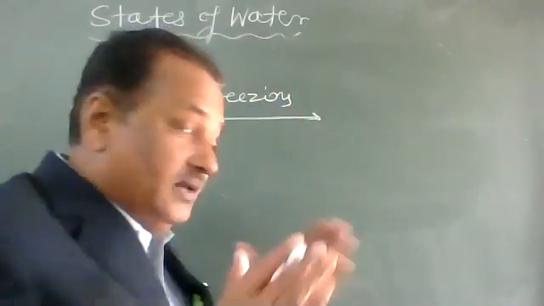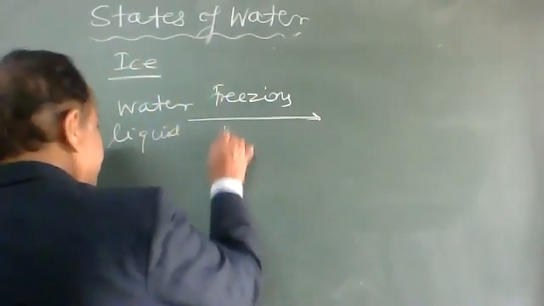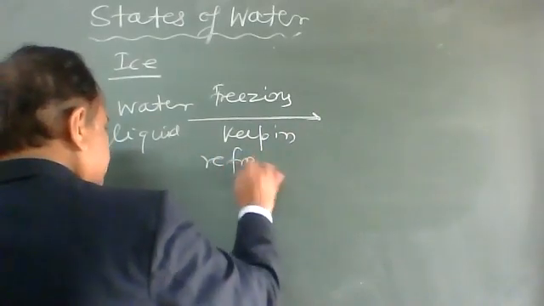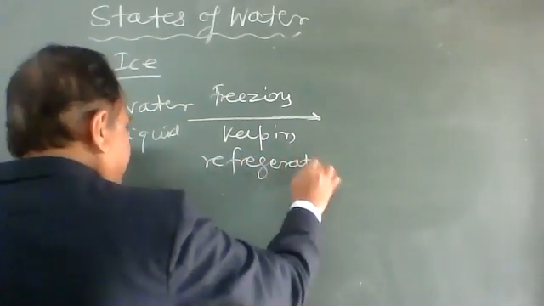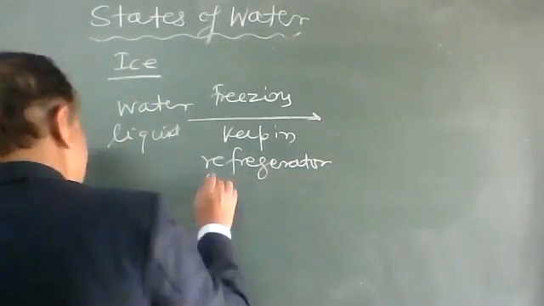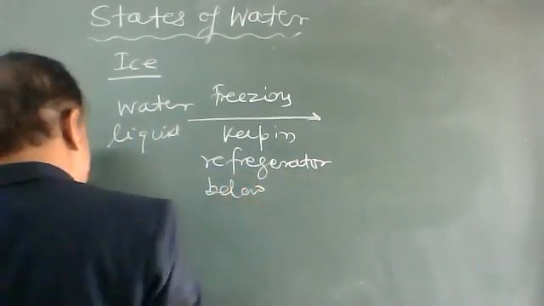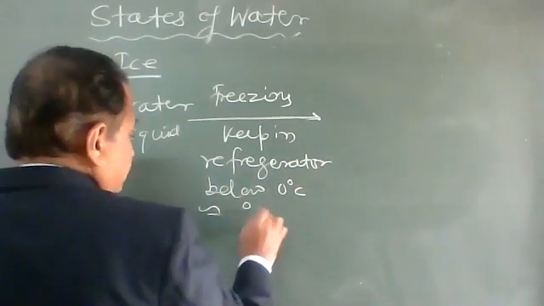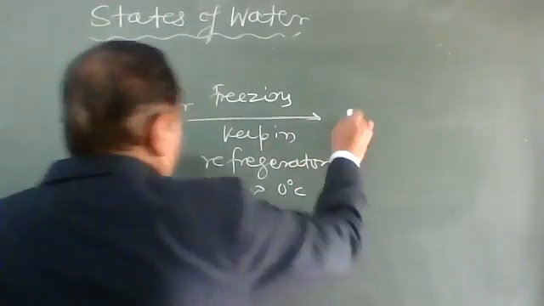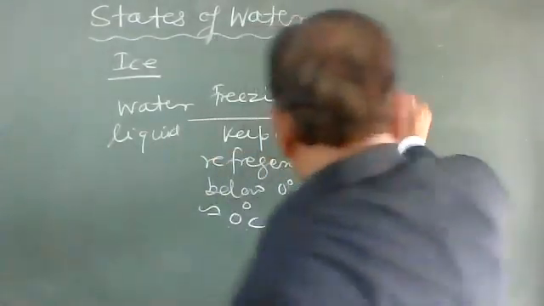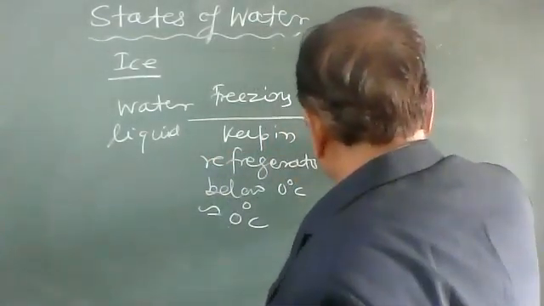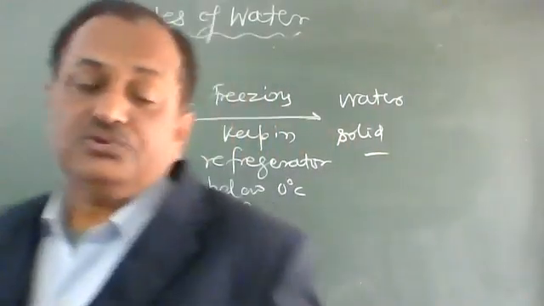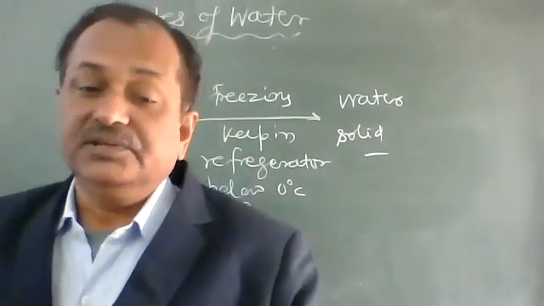Freezing means we keep it in a refrigerator. Below or around 0 degrees Celsius, this liquid water is converted to solid water, and so there is the formation of ice.